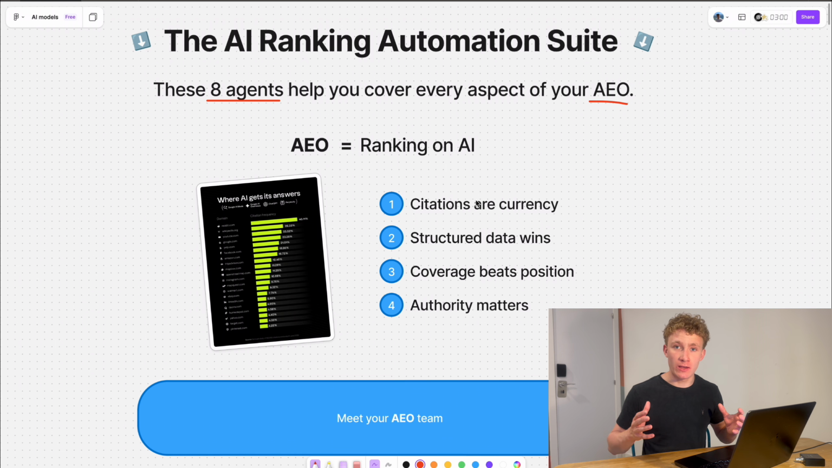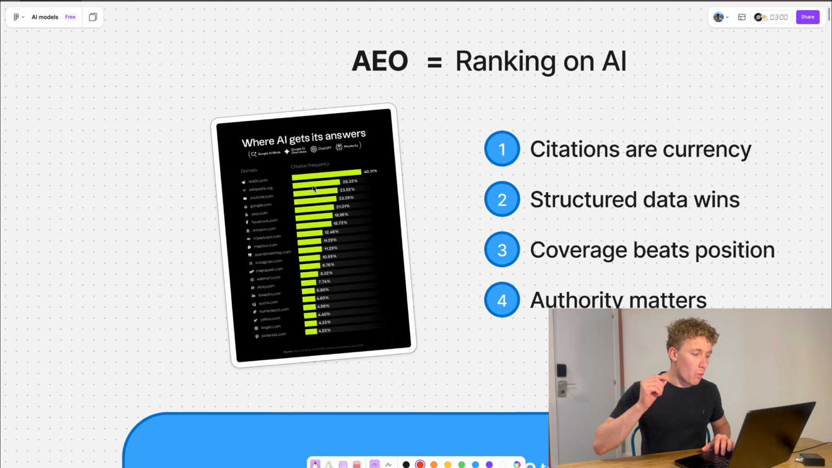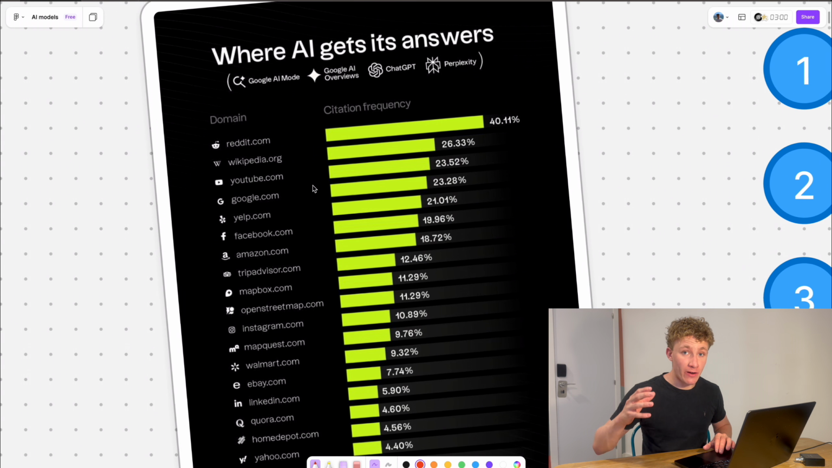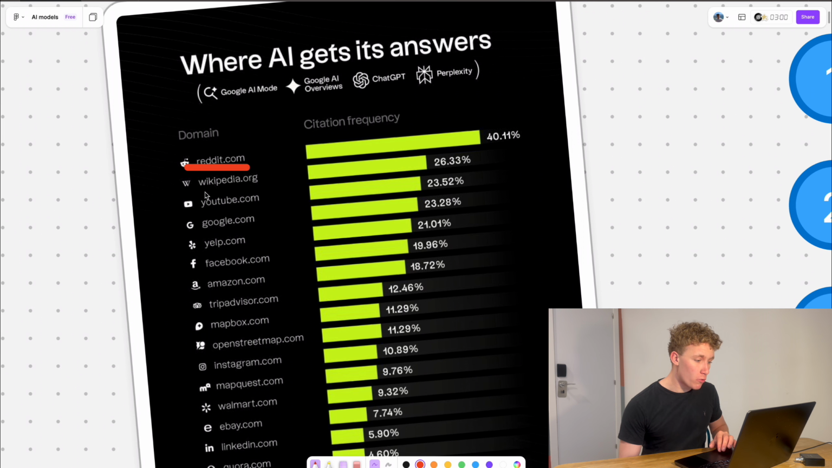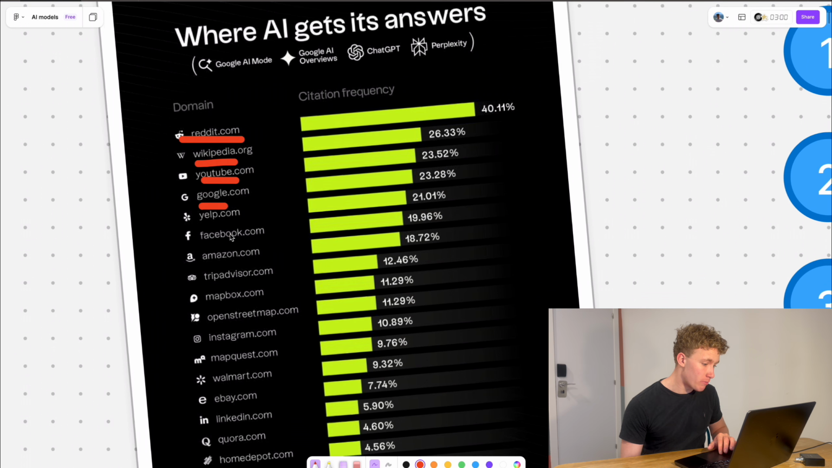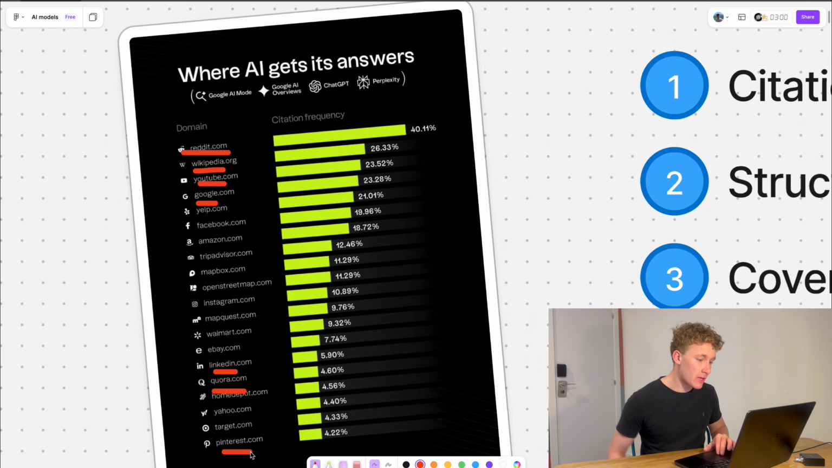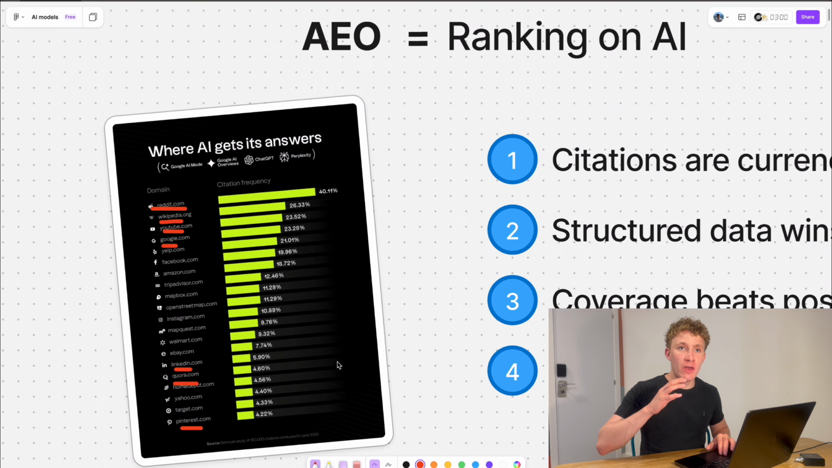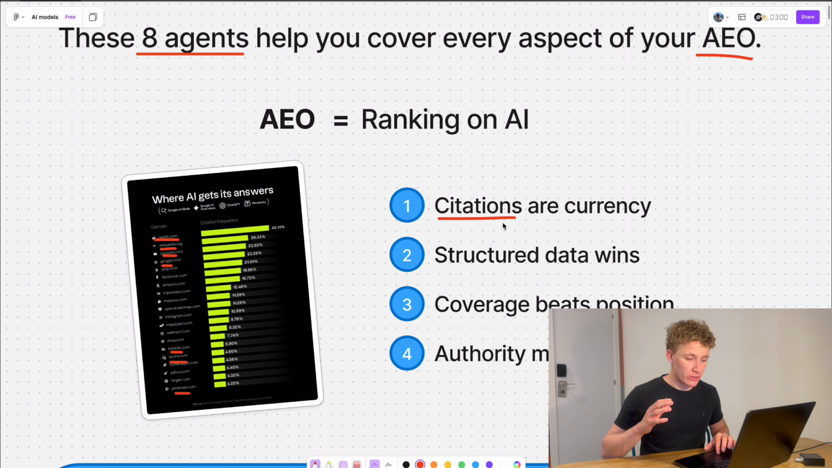Okay, so first things first, let's get an idea of what is important when it comes to ranking on, say, ChatGPT. Let's have a look at where ChatGPT and AI in general is pulling its answers from. Number one is Reddit, but then we've also got other sources like Wikipedia, YouTube, Google, but also things like LinkedIn, Quora, Pinterest, and this pulls into the most important thing with AEO. It's about your citations, and citations always are going to beat position.